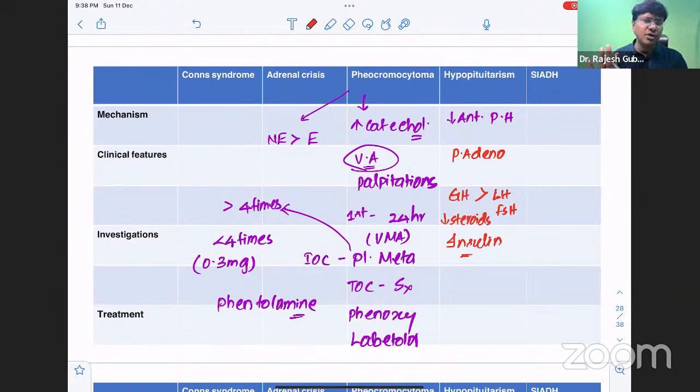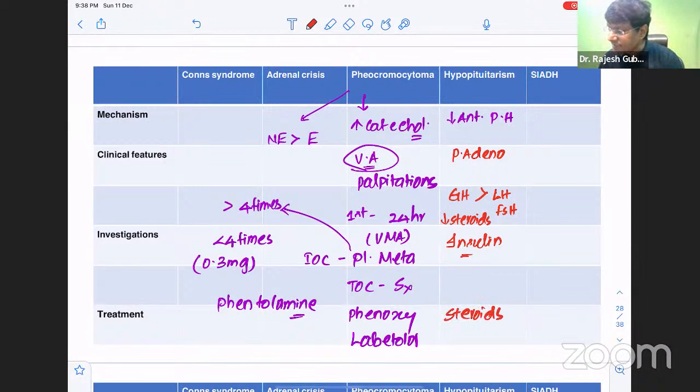Random growth hormone or IGF levels are not sensitive. Why? Because there will be pulsatile release of growth hormone and IGF. Right? Then coming to the treatment, what is the drug of choice? The drug of choice will be steroids.